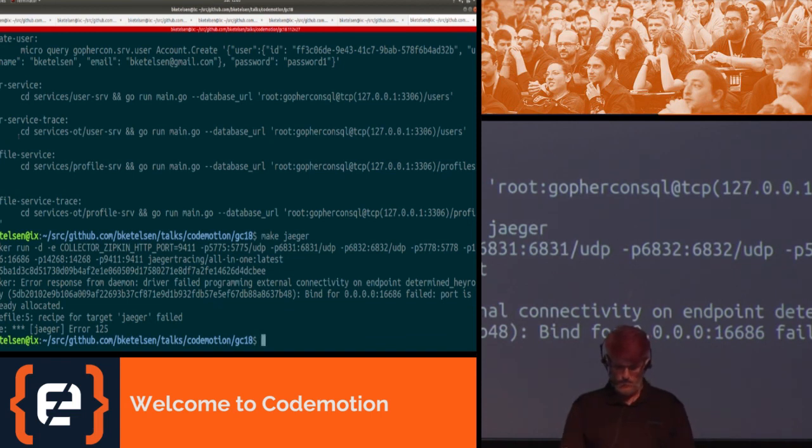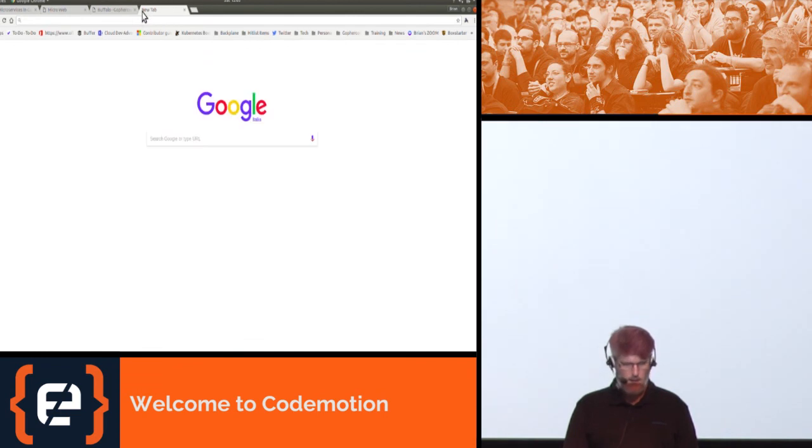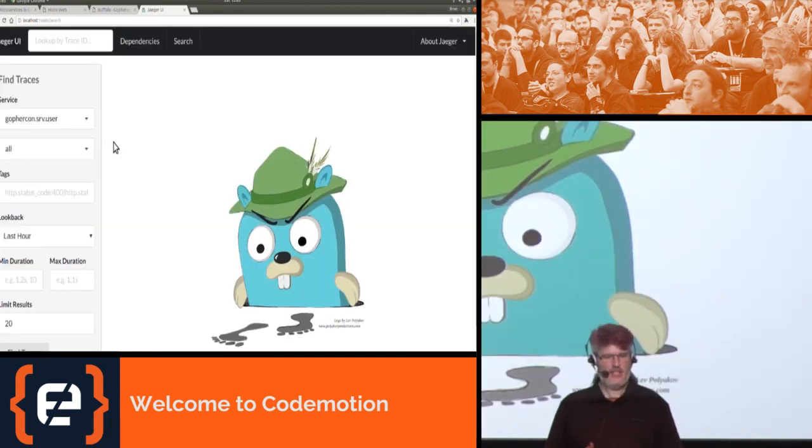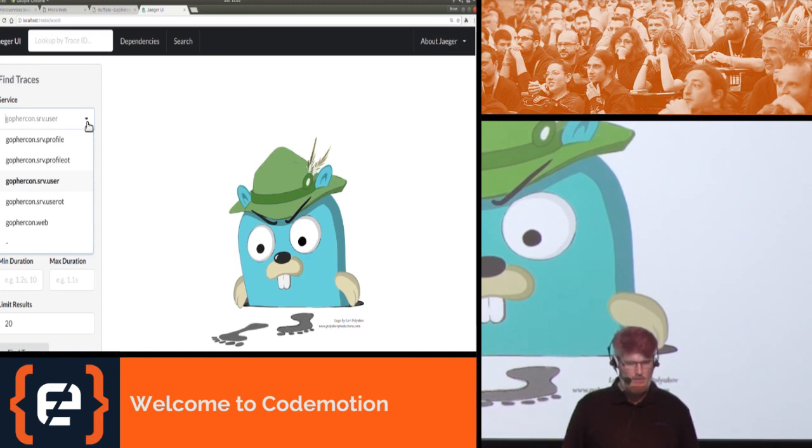Oh, I've already got Docker running. All right. So if we go to Jaeger's port, we can see the Jaeger UI for open tracing. Now, because we just ran a login and a logout, we should already have sessions in here. If we look at our service list, these are all the services that we have running right now, and all of the services that there are traces responding to.